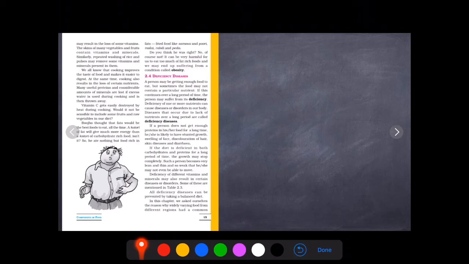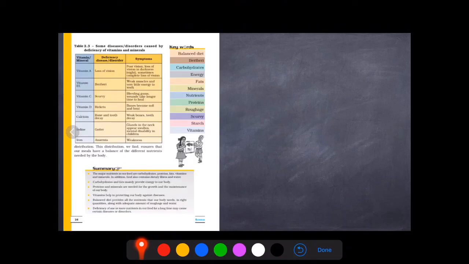Let's see what are all the deficiency disorders. Vitamin A is very important for a healthy eyesight. If our body lacks vitamin A, it means if we don't eat enough carrot, green leafy vegetables and sources which are rich in vitamin A, then our body will be deficient in vitamin A. Then our vision will be lost. If we have a vitamin A deficiency, then it will affect our eyes.